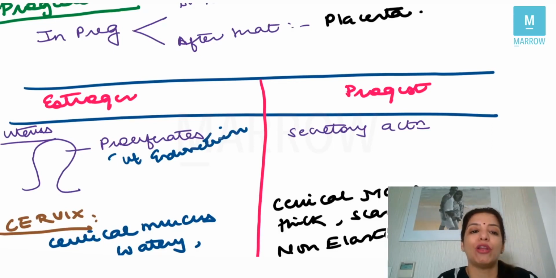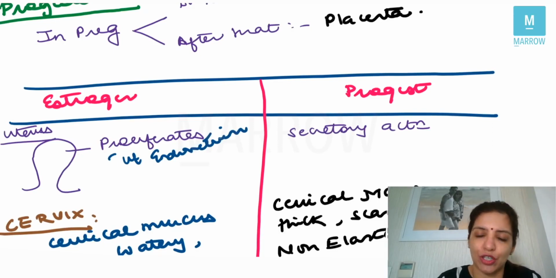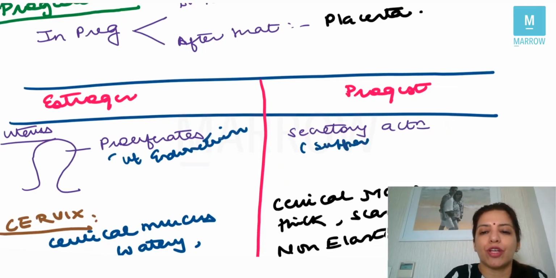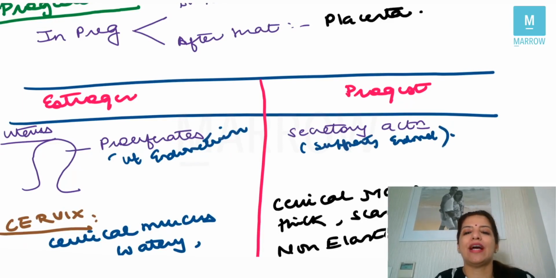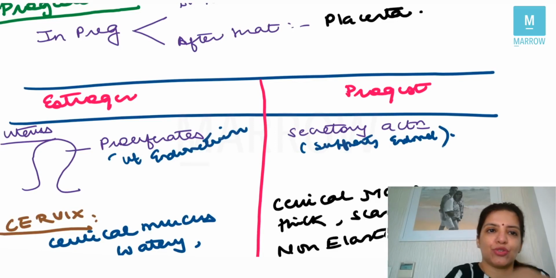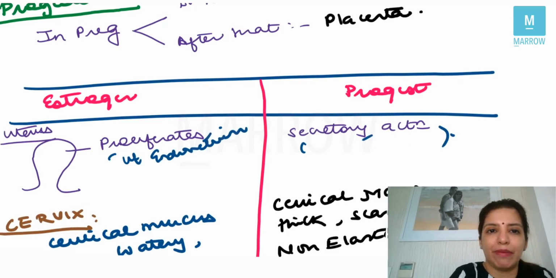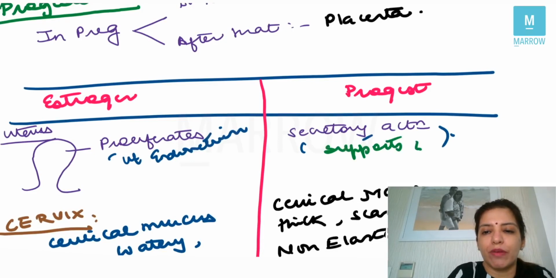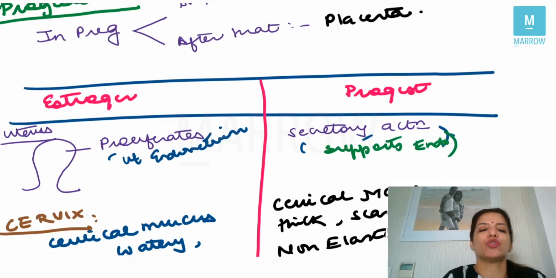On the other hand, progesterone supports the endometrium, which is called the secretory action, right?